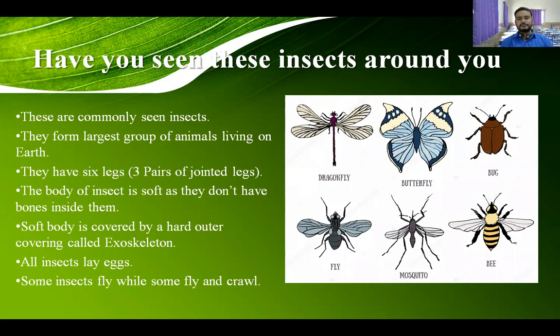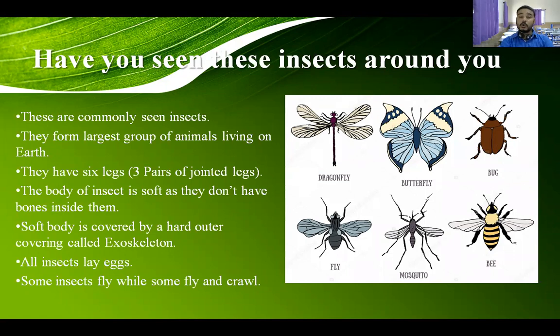Have you seen these? Okay, if you have seen these, then you are the luckiest one, because these insects form the largest group of animals. Insects are the largest group of animals which are living on our earth. And their body is quite different from other animals.